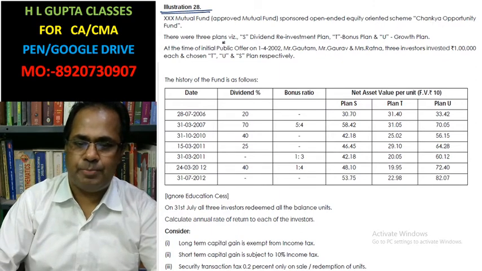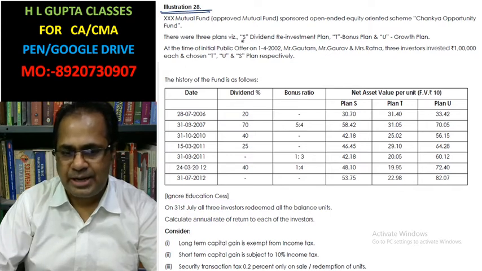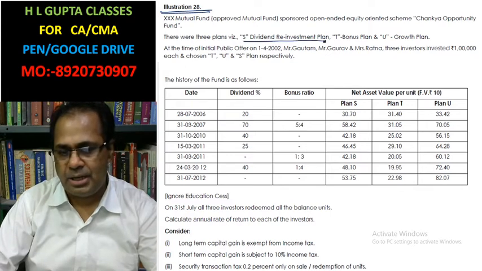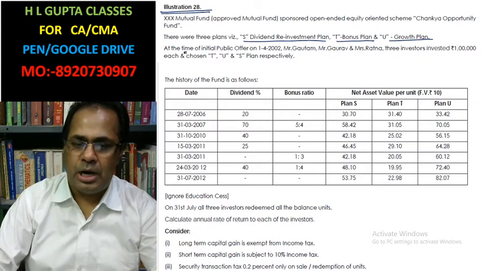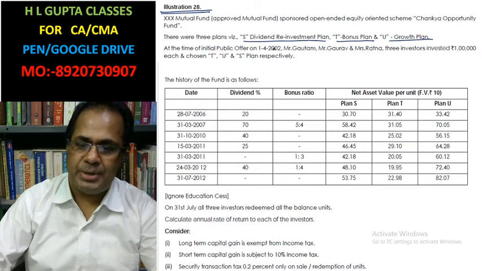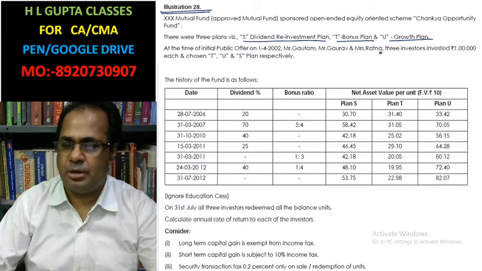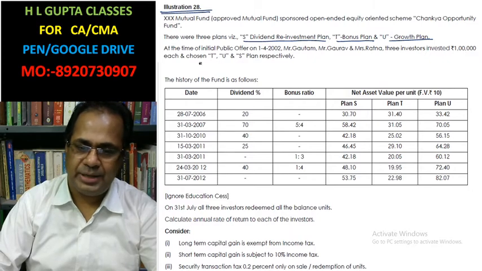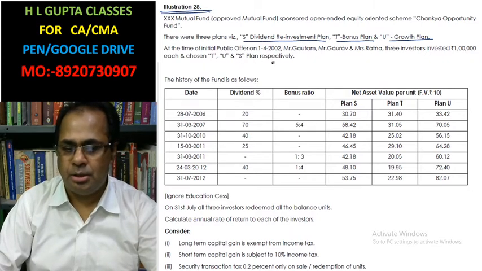These were three plans. S: dividend reinvestment plan. T: bonus plan. U: growth plan. At the time of the initial public offer, on 1/4/2002, Mr. Gautam, Mr. Gaurav and Mr. Ratna, three investors, had invested rupees 1 lakh each, choosing the T, U, S plans respectively.